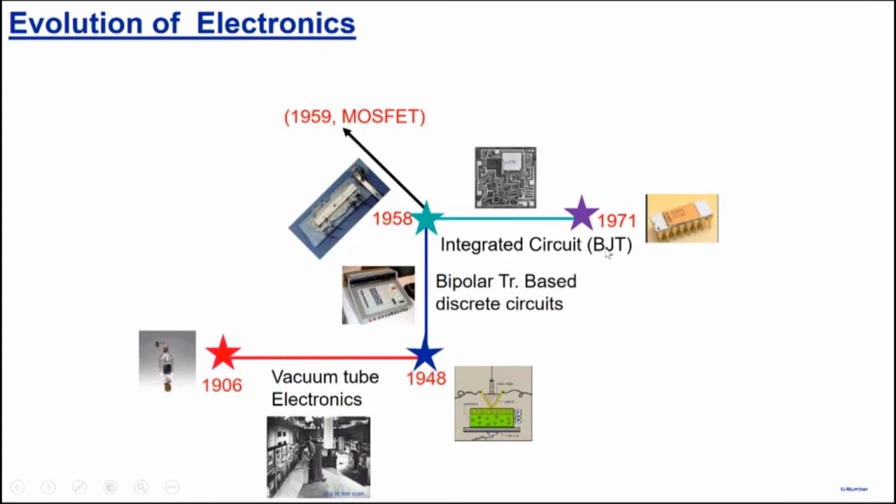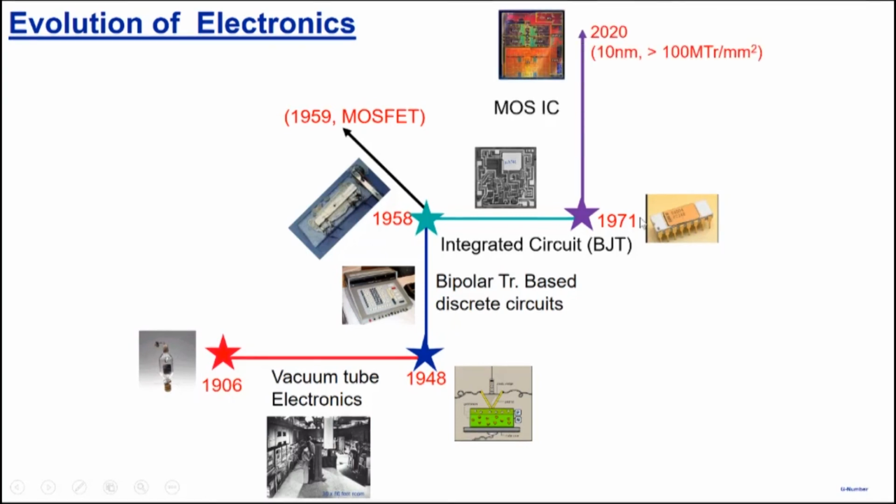And so after 1971, I would say a new era of electronics started, where microprocessors and memories played a very, very important role. When you want to program something, when you're talking about software, you need memories also. So a new era of electronics started, which was dominated by MOS integrated circuits.